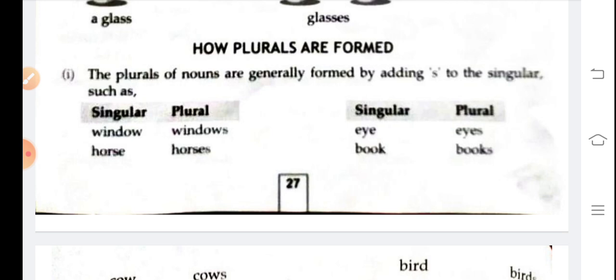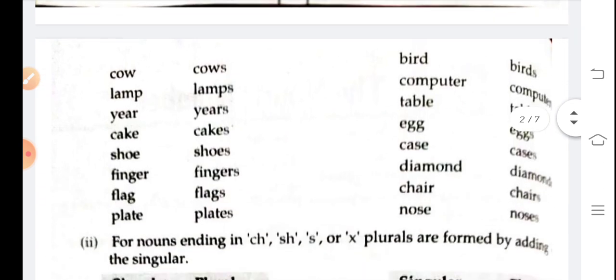For example, here you can see singular to plural. In singular, window, and we will add s in last, that is windows. So it is plural form. So many examples are there. You can see here: window, windows; horse, horses; eye, eyes; book, books; cow, cows; ear, ears; cake, cakes; finger, fingers; case, cases; diamond, diamonds. So many examples are there. You will read one by one.